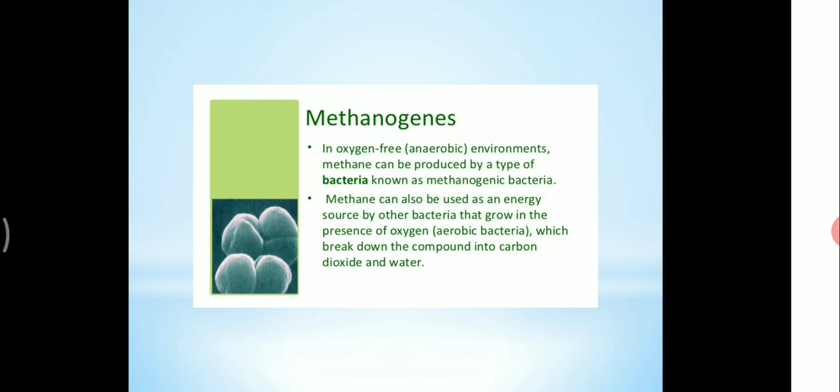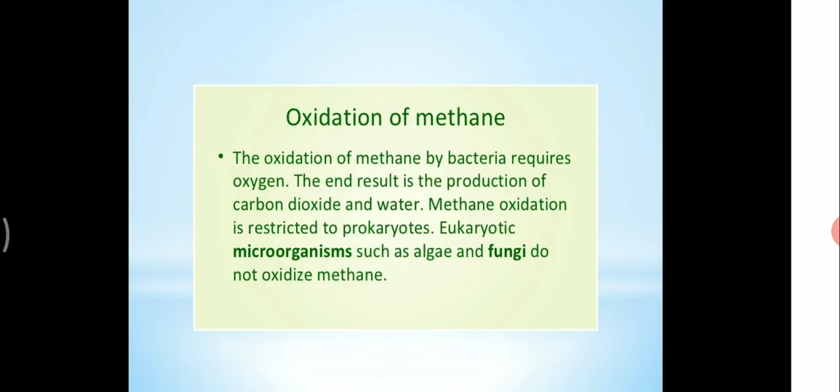And next we are all going to see methanogens. What is meant by methanogens? In oxygen-free, that is anaerobic, environmental conditions, methane can be produced by a type of bacteria known as methanogenic bacteria. Methane can also be used as an energy source by other bacteria that grow in the presence of oxygen, which break down the compounds into carbon dioxide and water.